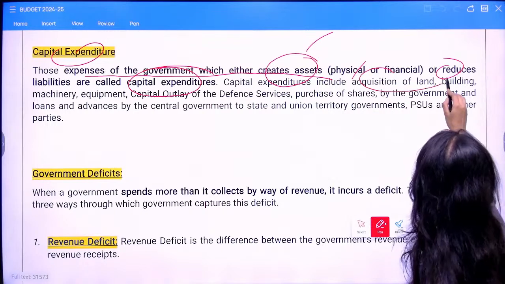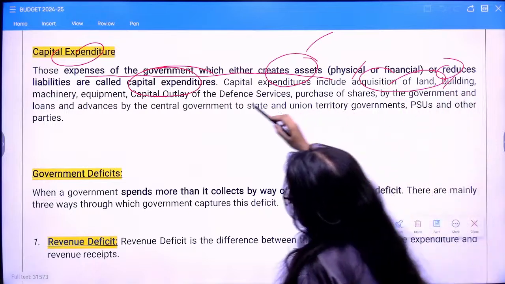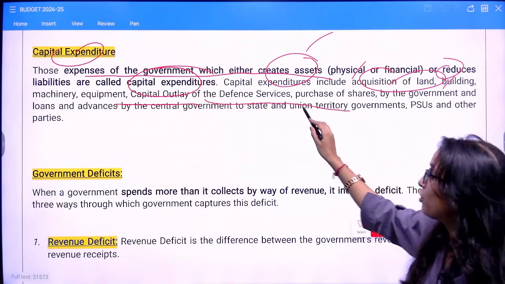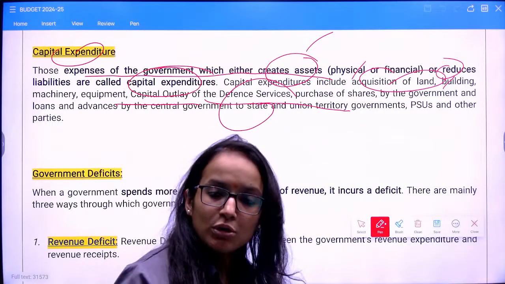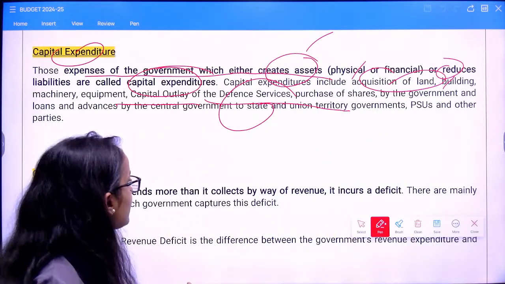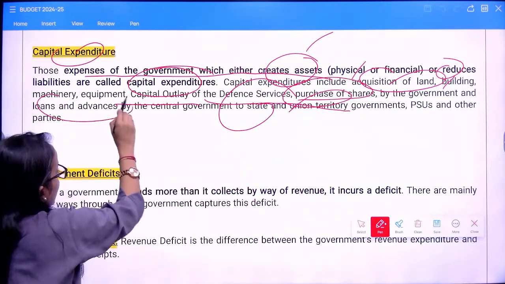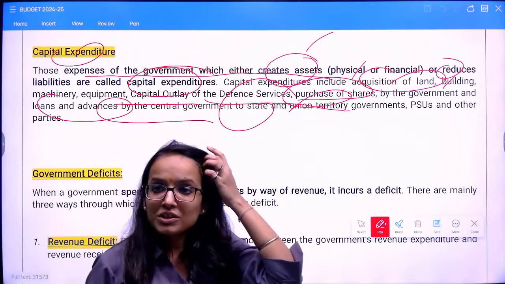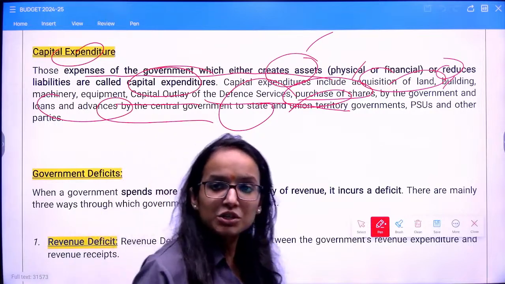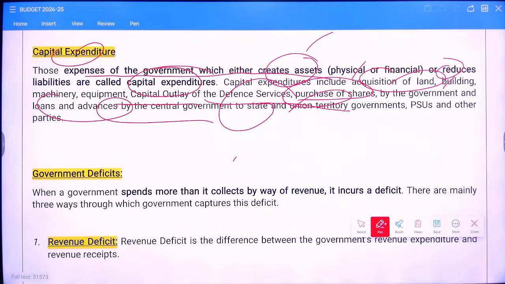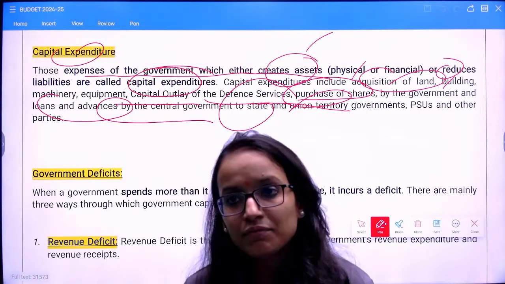So it will include, say, acquisition of any land. So you have created an asset, okay? Then building, machinery, equipment, capital outlay, say for defense services, you have added to your defense equipment, for example. So they are also your assets, right? Yes, it has a multiplier effect. Purchase of shares by the government, loans and advances by the central government to states. Purchase of shares is a capital expenditure. Why? Because it has given you ownership. It has created an asset for you, isn't it?